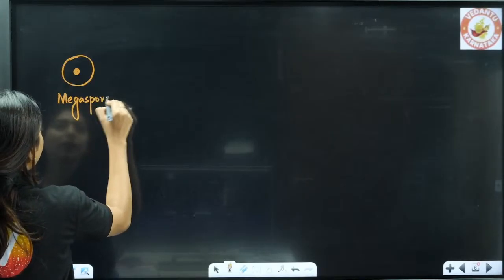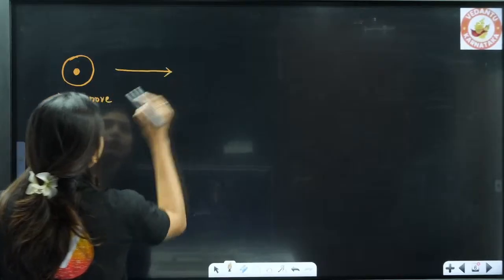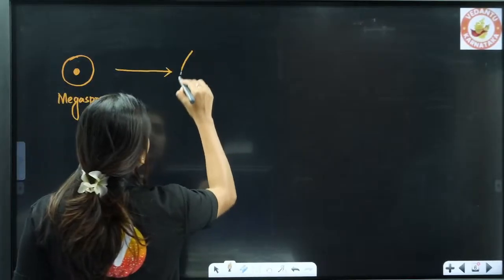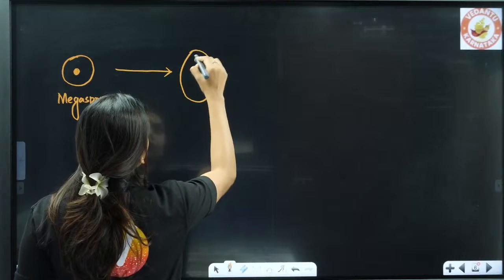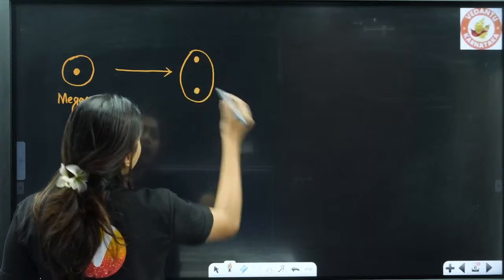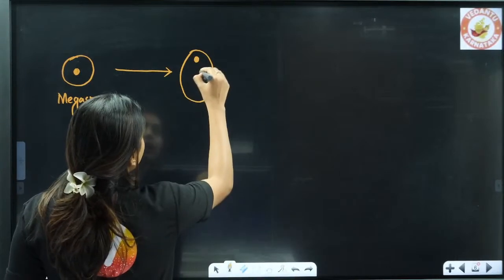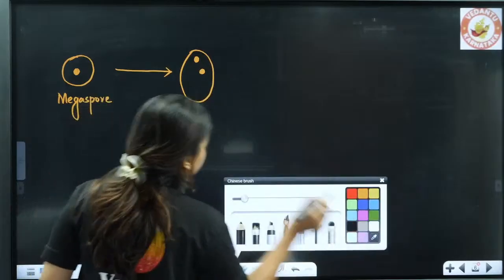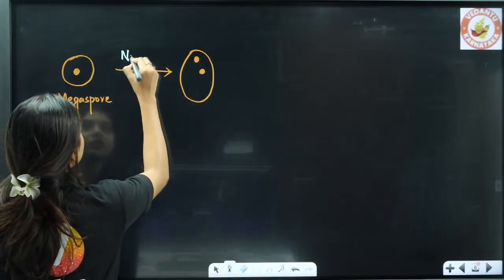Okay, from the megaspore, one of them is going to undergo mitotic division, and it is going to become 2. Okay, students, please remember, what is mainly happening here is karyokinesis, that is nucleus division.